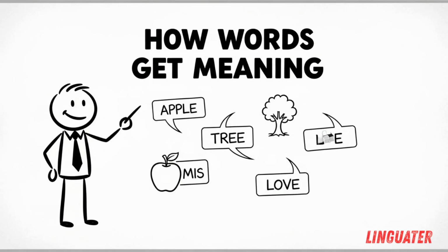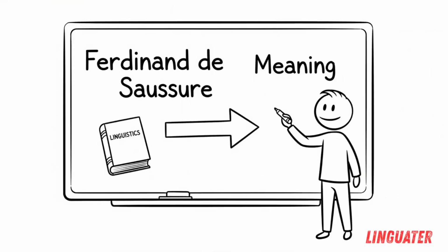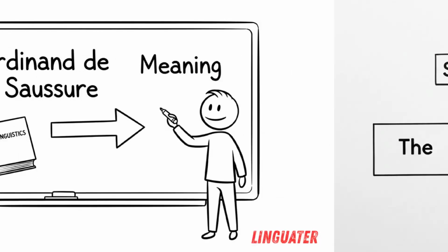Did you know that words get meaning not alone, but by how they combine and what they can replace? In linguistics, Ferdinand de Saussure explained meaning using two types of relationships, syntagmatic and paradigmatic.